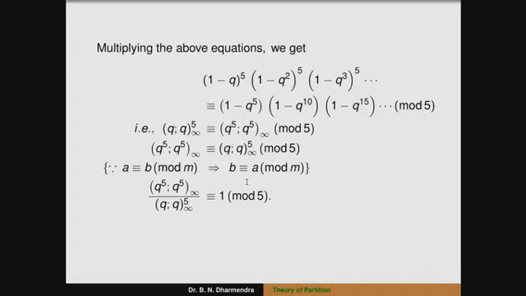This is very important in the next theorem, to prove Ramanujan's first conjecture. So we can remember this one: q to the power of 5, q to the power of 5 infinity divided by q infinity whole to the power of 5 is congruent to 1 modulo 5.